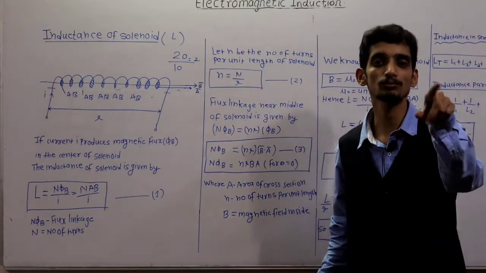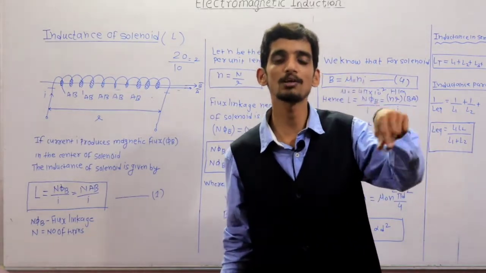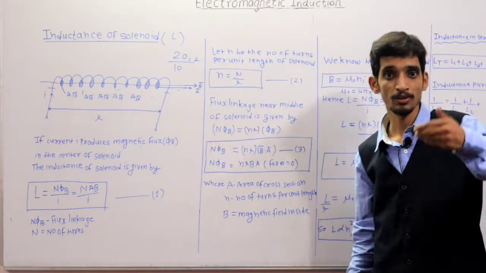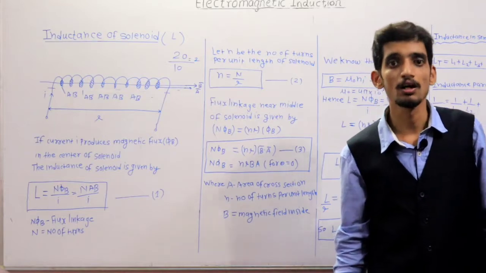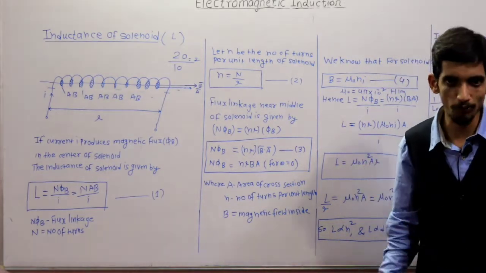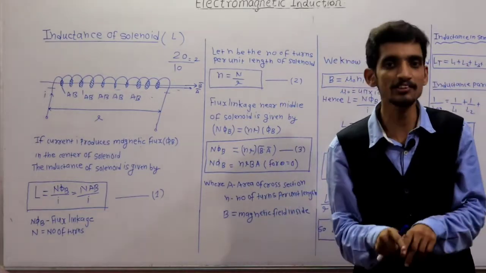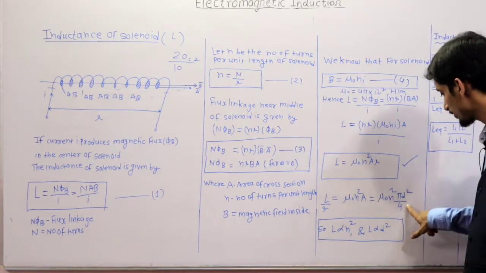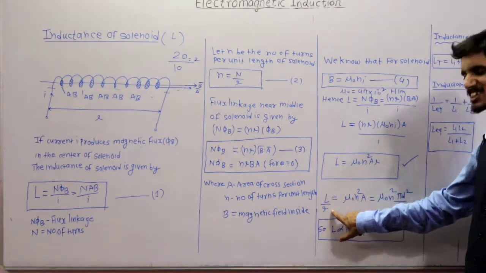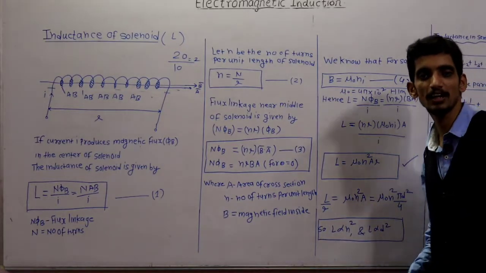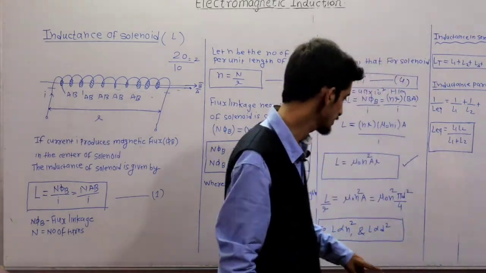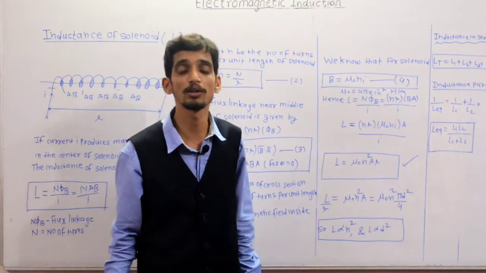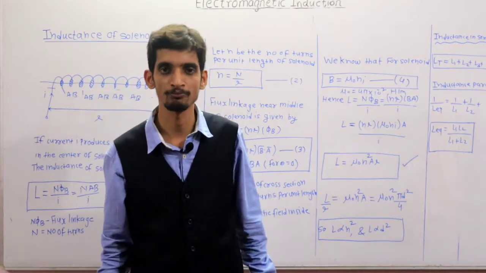A is what? It is a circular coil, so we take the area of a circle, pi r square. It is the area of that particular solenoid because it is of circular cross section. In terms of diameter, we substitute radius as diameter upon 2. So A is pi d square by 4. Finally, self inductance per unit length for a solenoid is equal to mu 0 n square pi d square by 4.